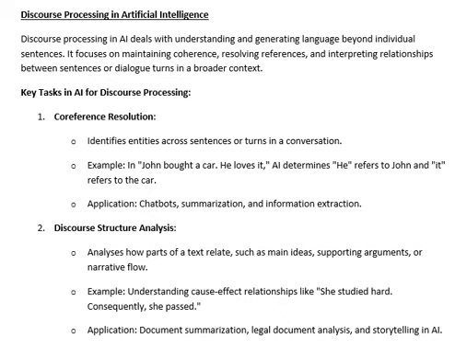Discourse processing deals with how sentences relate to each other and create meaning across the text or a conversation. Pragmatics focuses on how the context and real world knowledge influence the interpretation of the sentences. Now let's discuss some key tasks in artificial intelligence for discourse processing.